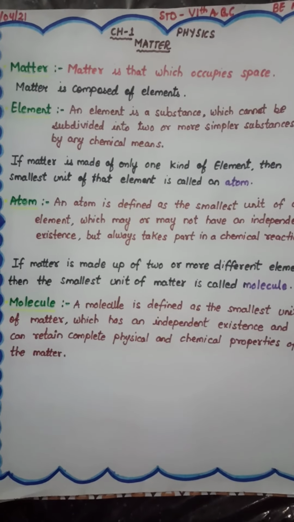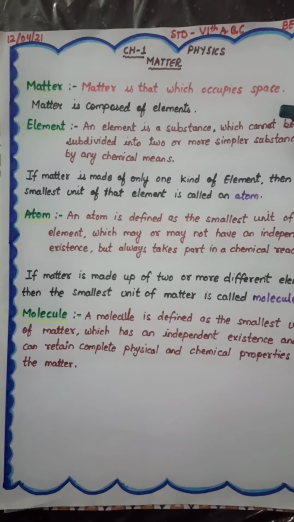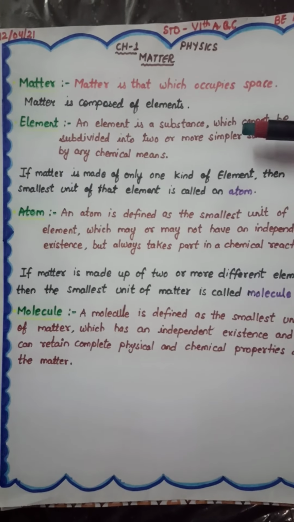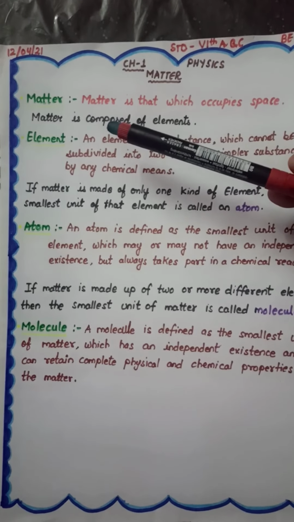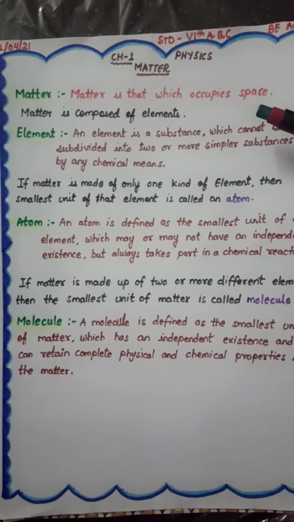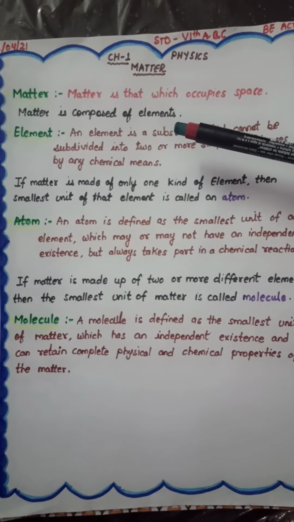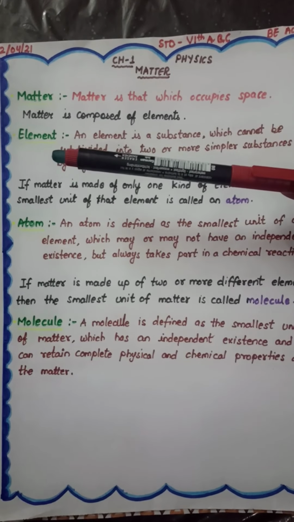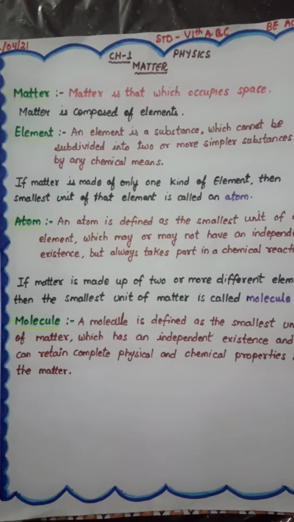Now, let us first of all recall what we did in our last class. In our last class, we began with point number 1.1, and in that point, we discussed matter. Matter is that which occupies space and has mass, and it is composed of elements. Then we discussed elements, then atoms, and then molecules.